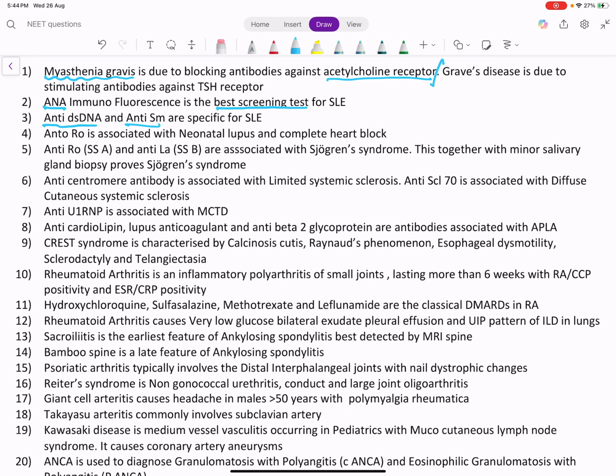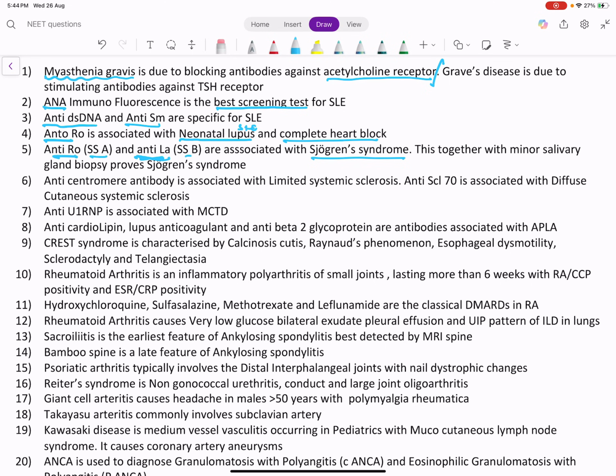We can have many other antibodies also in SLE. They are anti-Ro, anti-La. Anti-Ro, if it is present in SLE, is associated with neonatal SLE and complete heart block in newborns. But actually anti-Ro and anti-La, that is SSA and SSB, are associated with Sjogren syndrome. The SS stands for Sjogren syndrome. So anti-Ro and anti-La are actually associated with Sjogren syndrome.